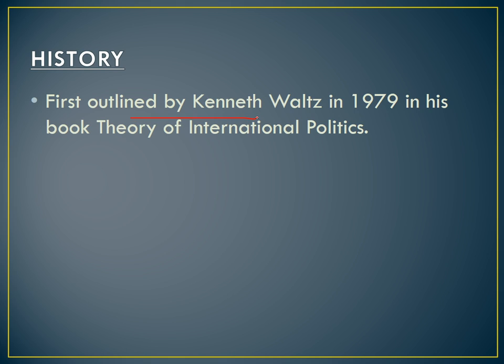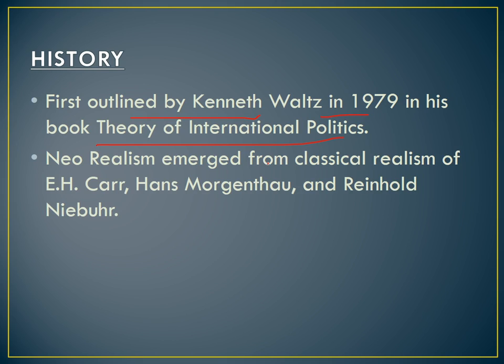It was first outlined by Kenneth Waltz in 1979 in his landmark book Theory of International Politics. This theory gets its ideological roots from the classical realism of E.H. Carr, Hans Morgenthau and Reinhold Niebuhr. These were all classical realists of their time, and hence the name Neo-Realism. It comes from classical realism, but this neo symbolizes a new form of realism, and there is a difference between classical and Neo-Realism. We will discuss that afterwards.